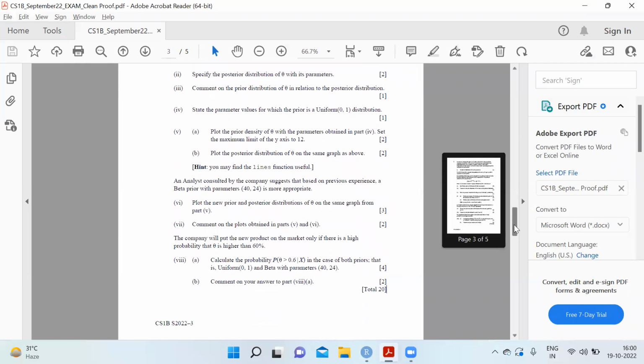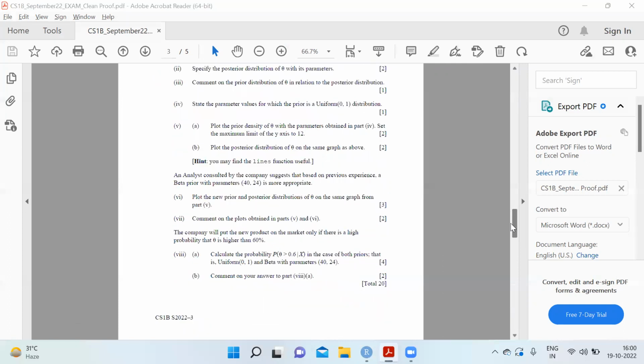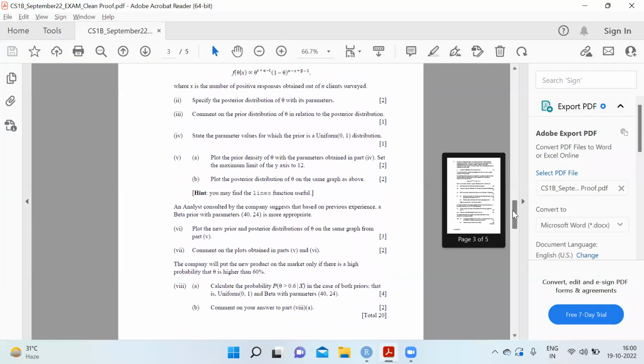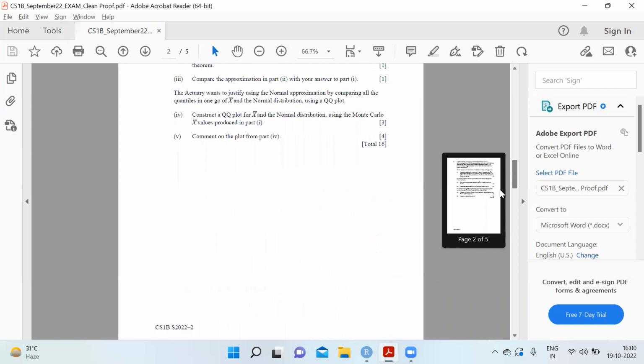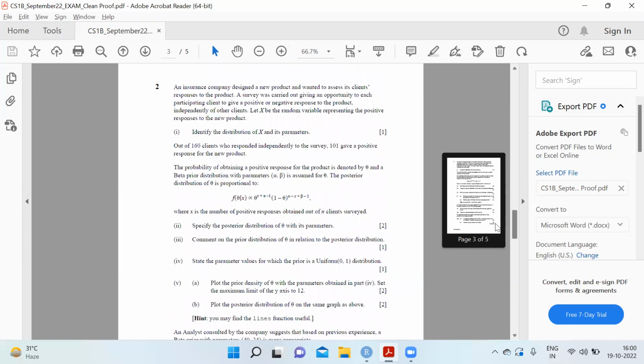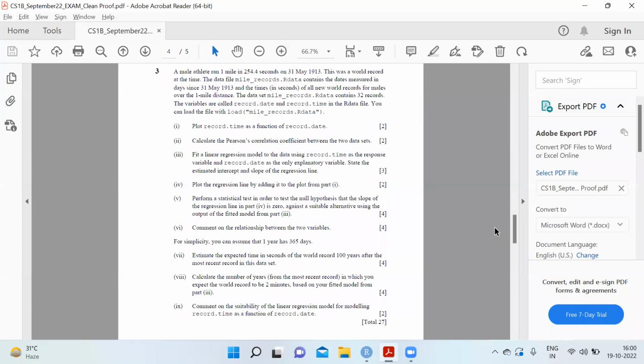Then we have the next question, question 3. This was also a very direct question, not requiring many calculations. Question 3. A male athlete ran 1 mile in 254.4 seconds on 31st May 1913. This was a world record at that time.